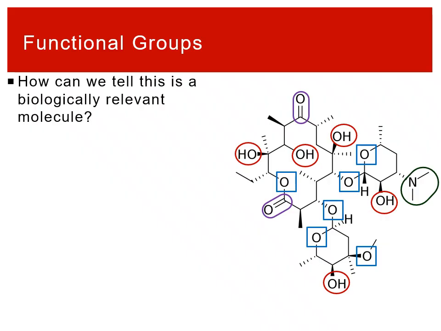So we want to look at erythromycin holistically and think, how can we look at this and figure out that this thing is probably biologically relevant? Well, the first thing is that carbon is the main atom. You can tell there are carbons even though none are shown in the structure. All those lines, the fact that you're using a line angle formula, imply it's an organic compound and that there's a bunch of carbon in there. Lots of carbon atoms tend to imply that you can probably use it in a living thing. It may kill the living thing, but it is certainly going to be active in living things.